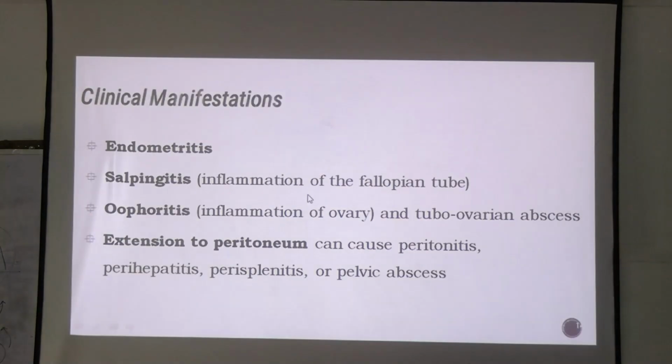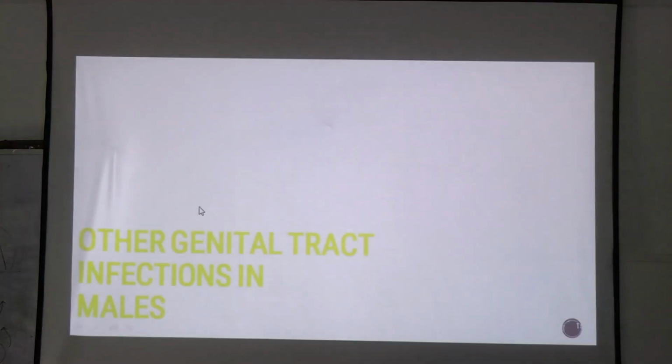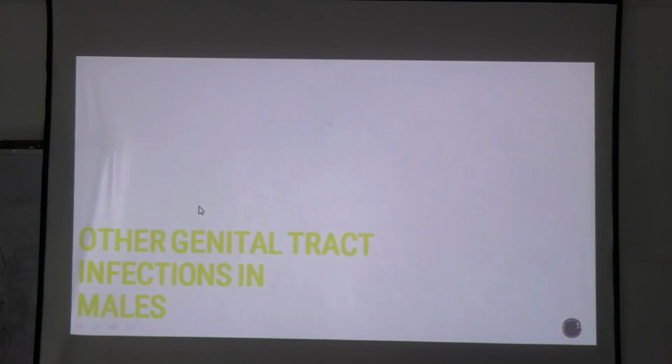This can lead to PID. This is all about group B streptococcal infections. I told you, in pregnancy, if the mother has colonization of group B streptococcus, which is Streptococcus agalactiae, it should be treated, it should be surveilled so that you can prevent the infection in infants.